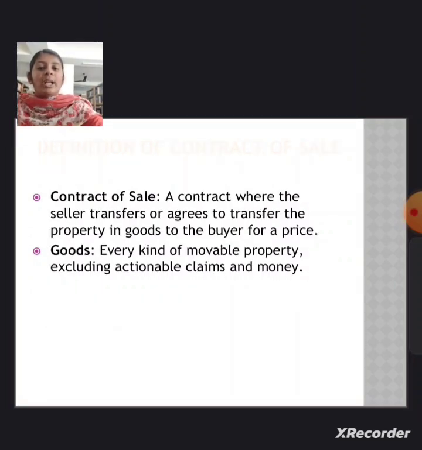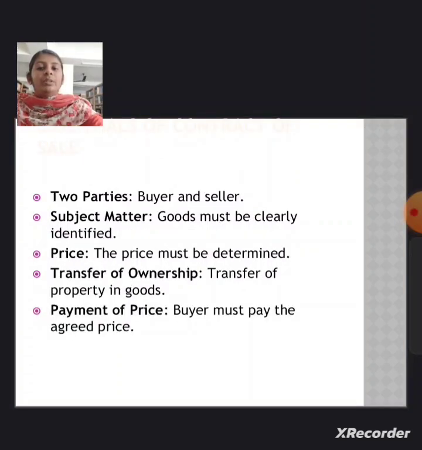Definition of contract of sale. A contract of sale means a contract where the seller agrees to transfer the property in goods to the buyer for a price. Goods: every movable property excluding actionable claims and money. Who are the parties involved in a contract of sale? Two parties, one is the buyer and the other is the seller.